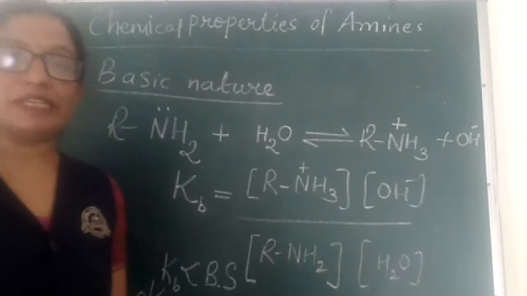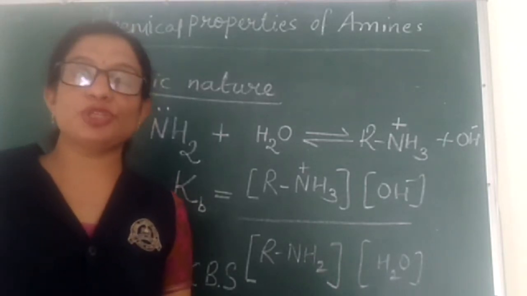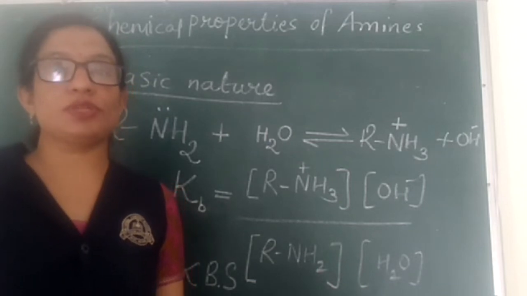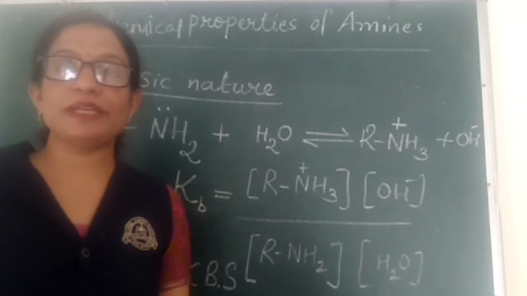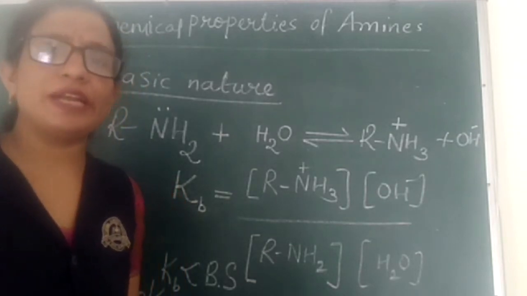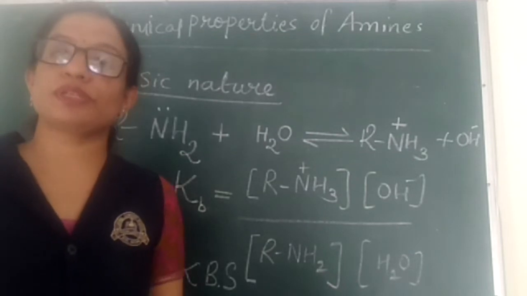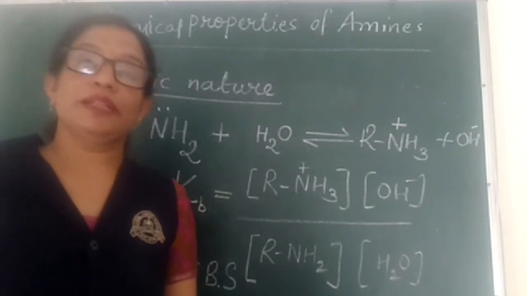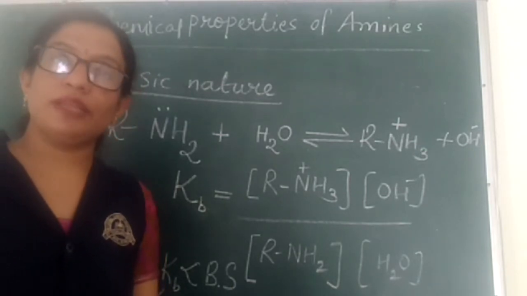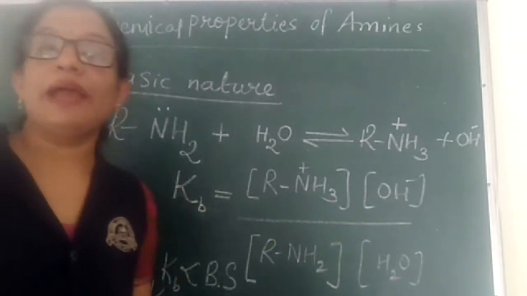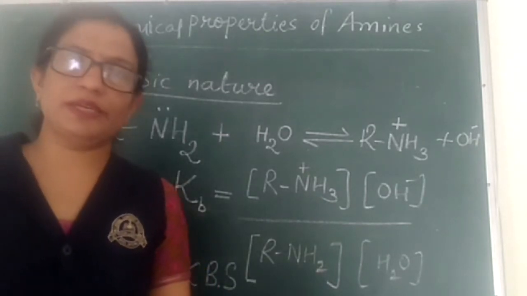Right now we have seen that amines are basic in nature due to the presence of a lone pair of electrons on nitrogen. Therefore, they will act as Lewis bases, and because they have a tendency to accept a proton, they can also behave as Bronsted bases. The basic strength of amines here also we can express with the help of Kb and pKb values. So this was just that they are basic in nature.